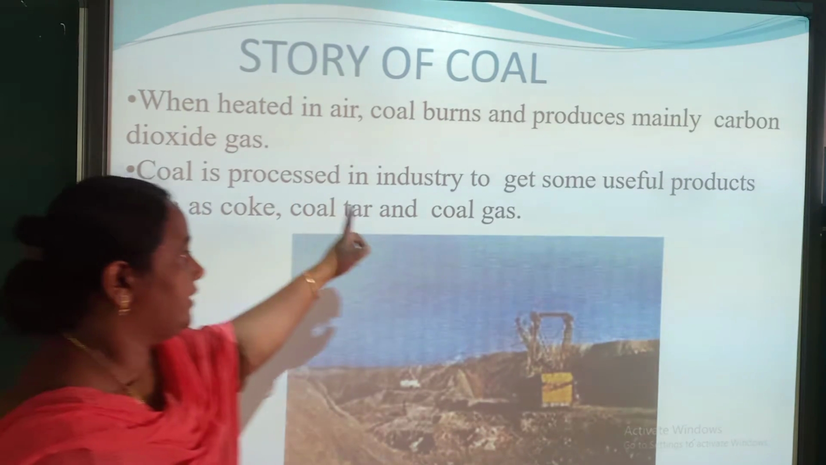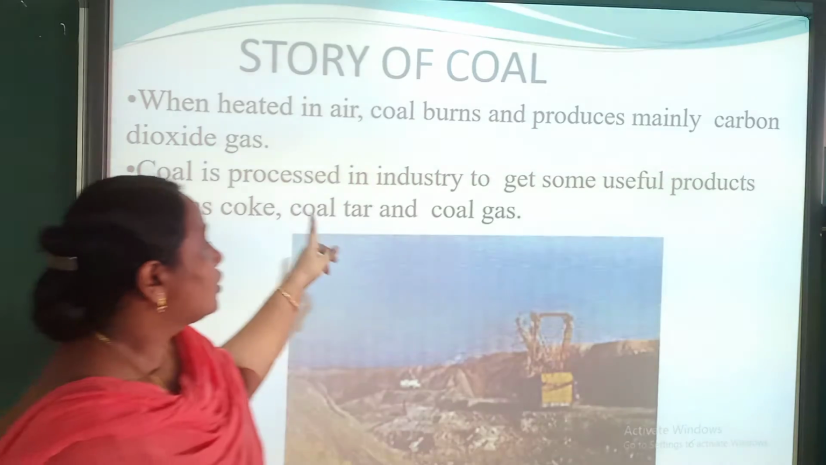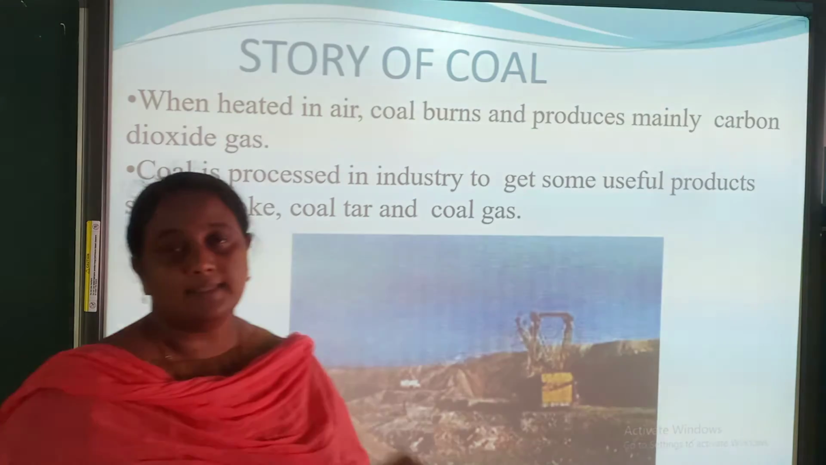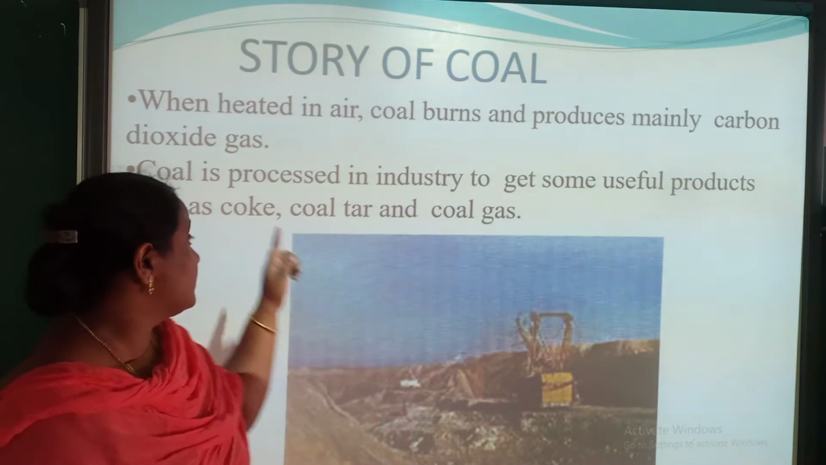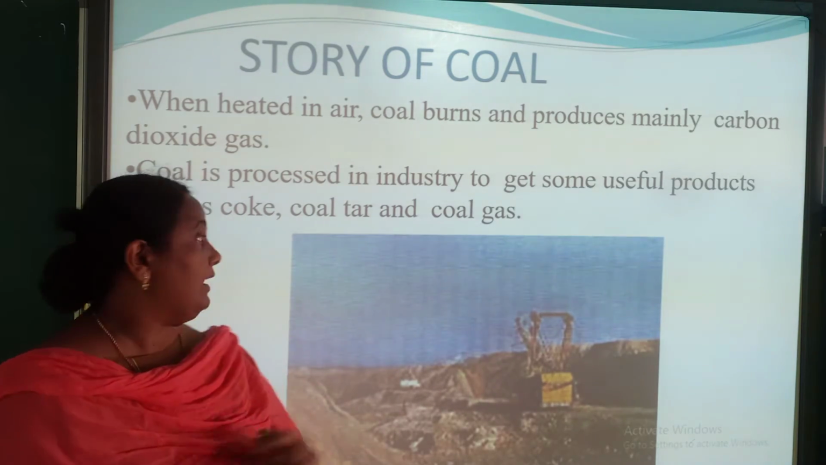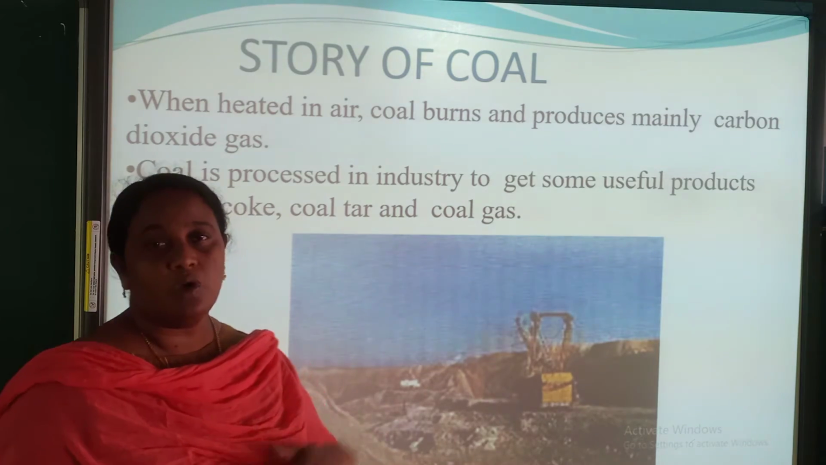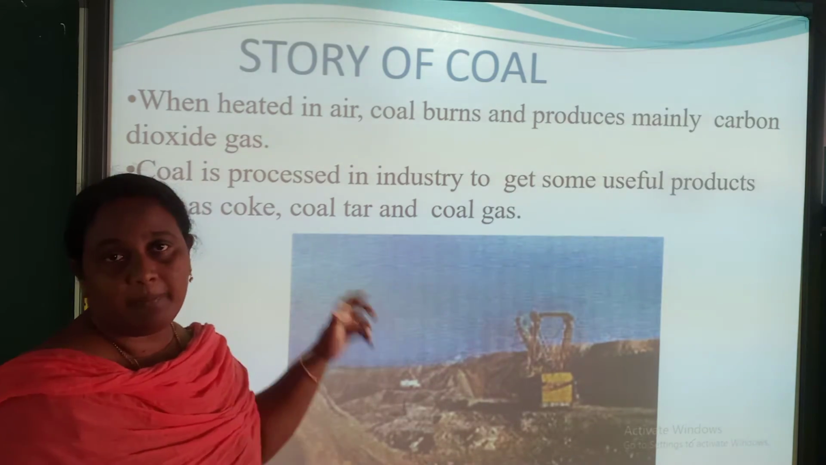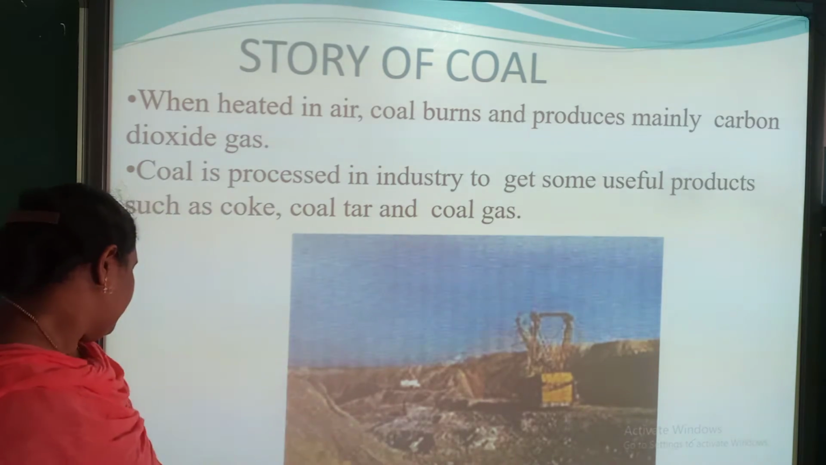Coal is processed in industry to get some useful products such as coke, coal tar and coal gas. These are the things that are obtained from coal. Coke is used very well, and coal tar is also used, and coal gas is also used. And how they are prepared and how they are used, we are going to study.